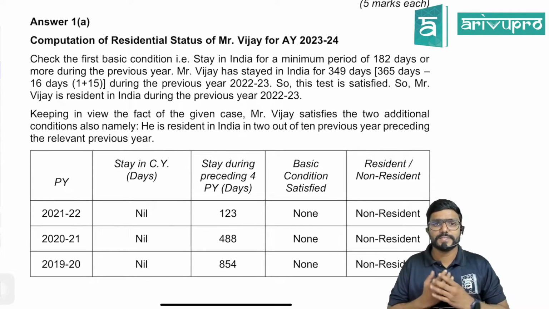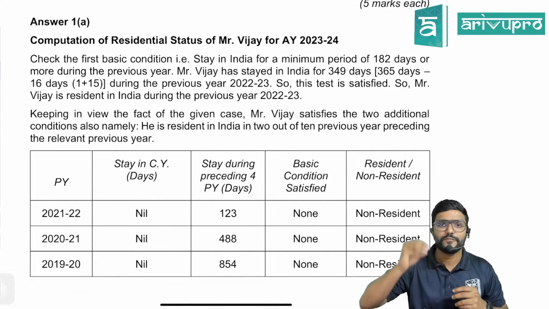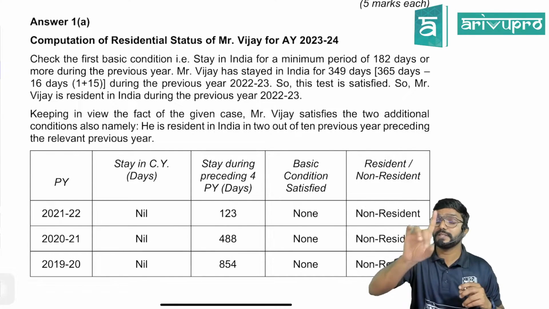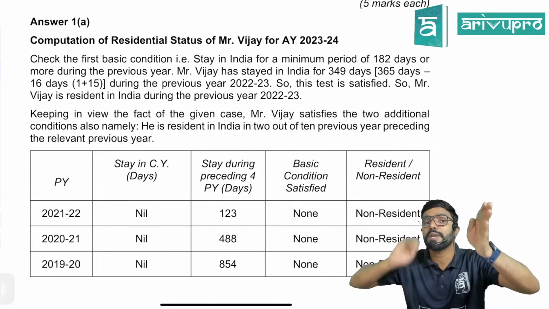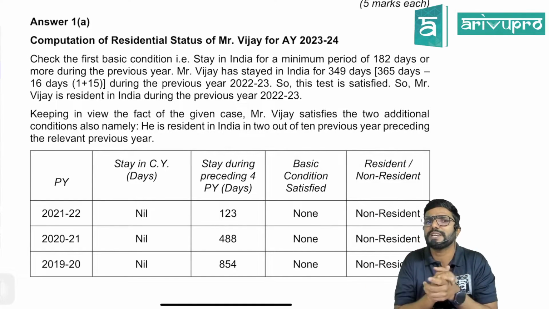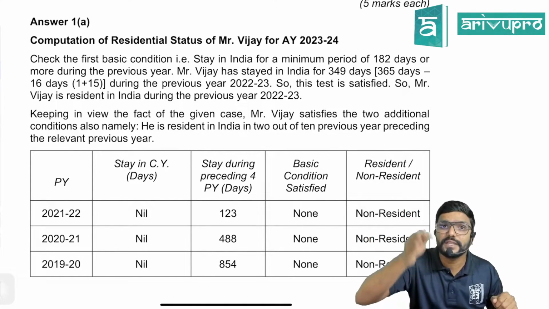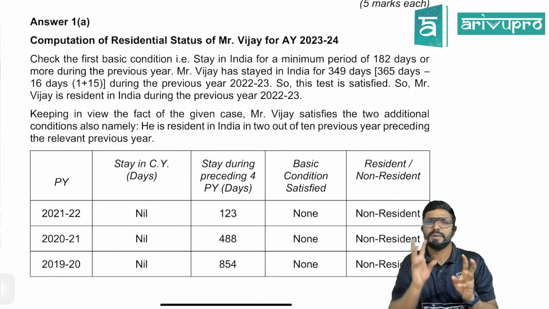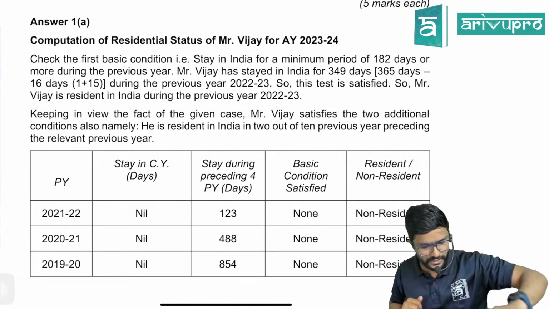Residential status of Vijay for assessment year 23-24. Check the first basic condition, that is stay in India for a minimum period of 182 days or more during the previous year. So for this question, what is the previous year guys? Please don't get confused. For your exam, applicable previous year is 23-24, assessment year is 24-25. But in this question paper, whatever has been asked is for previous year 22-23, assessment year 23-24. Clear? So whatever data they have given, accordingly we are solving it. But if there is any amendment or change in the provisions, I would mention it. Clear? Yes, sure.